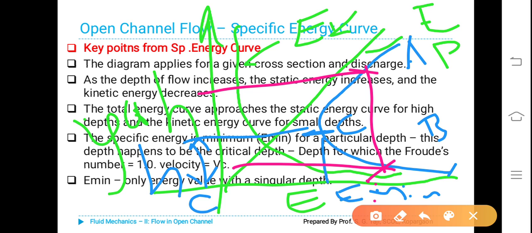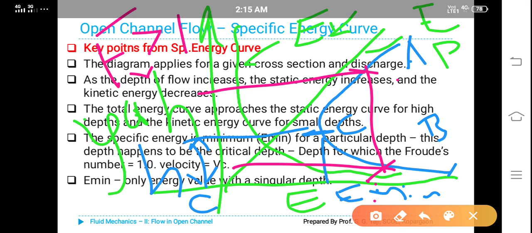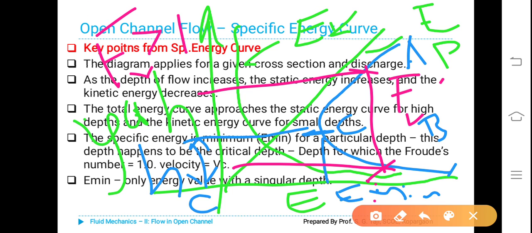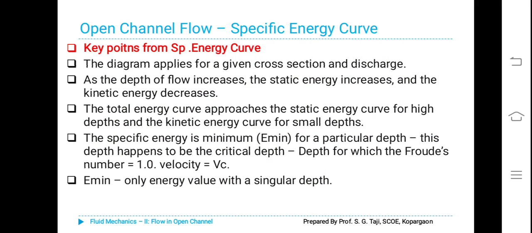When H1 is greater than Hc, it is subcritical flow. When H2 is less than Hc, it is supercritical flow. In case of supercritical flow, Fr is greater than 1. In case of subcritical flow, Fr is less than 1. For critical flow, Fr must be equal to 1. That's the whole summary of this. Those things can be written in points that I will teach you now. These are the key points.